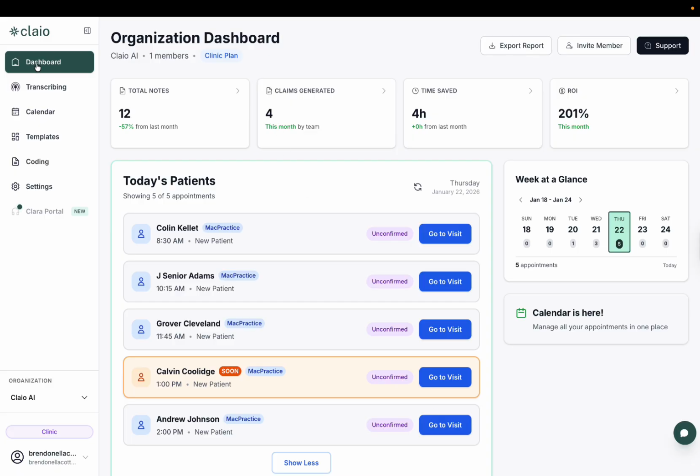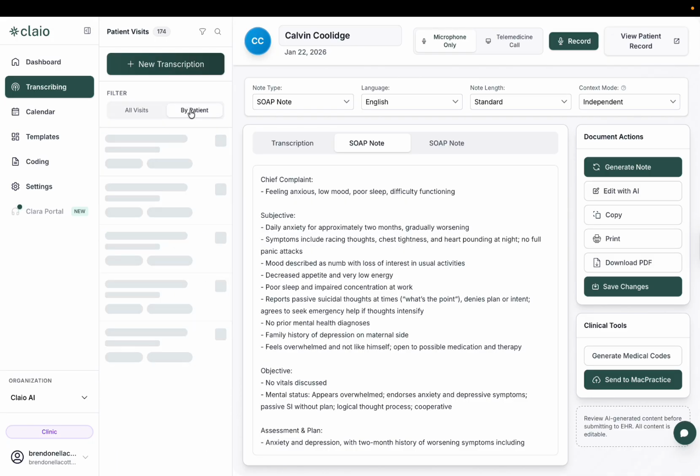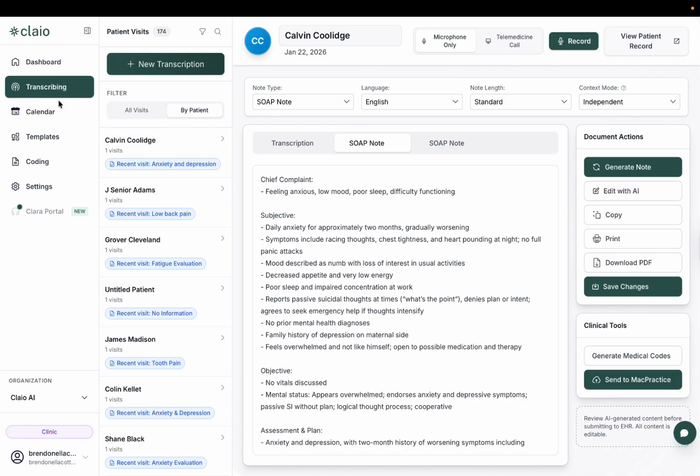What you're seeing now is your dashboard. I like to call it the home screen. This is where you're going to want to be when you have patients coming in and you're getting ready to start your transcriptions. Then we have our transcribing tab on the left. This is where you're going to be able to see all of your previous visits as well as patient profiles.